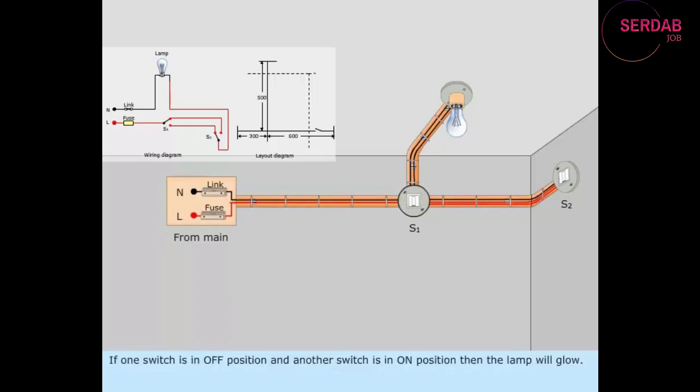If one switch is in off position and another switch is in on position, then the lamp will glow. When both the switches are in on position, or when both the switches are off, the lamp will not glow.